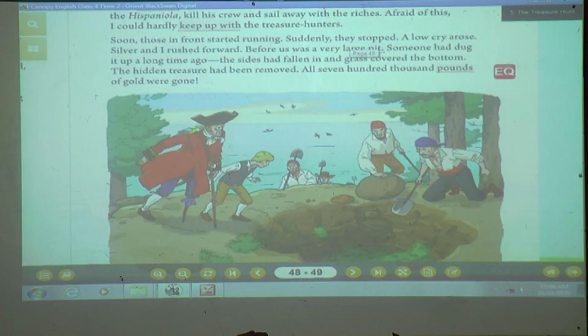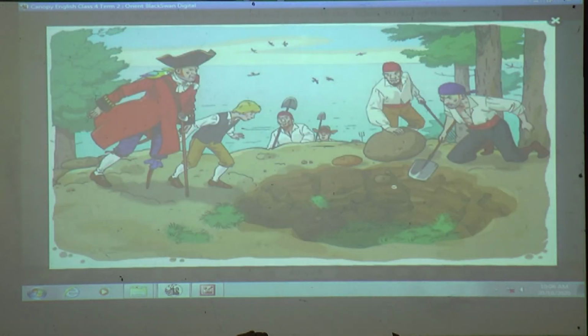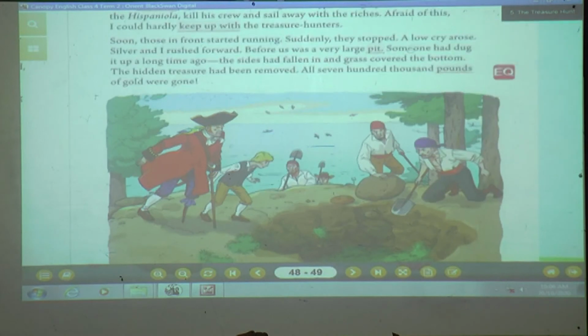See, he was having pain, and Jim was with him, so they were walking slowly. Then Silver and Jim rushed forward, and before us was a very large pit. Can you see here? A very large pit, and it is all full of grass. It means this has already been dug by someone. This shows that someone has already taken the treasure, these valuable things. Now we'll see what happened.